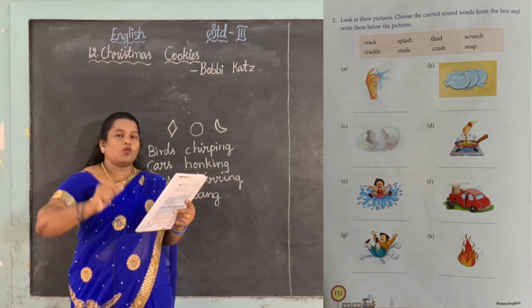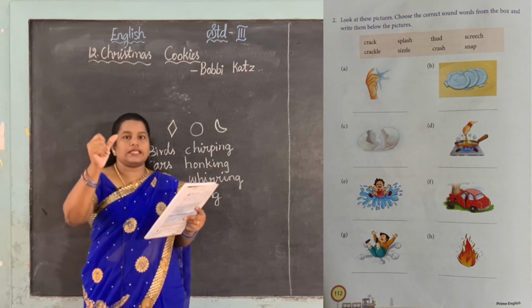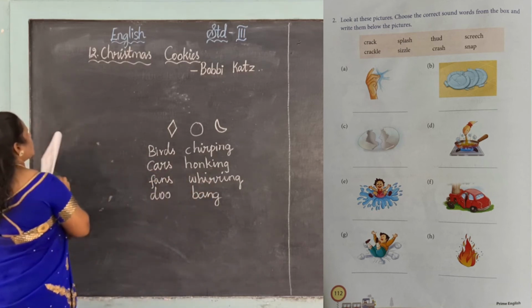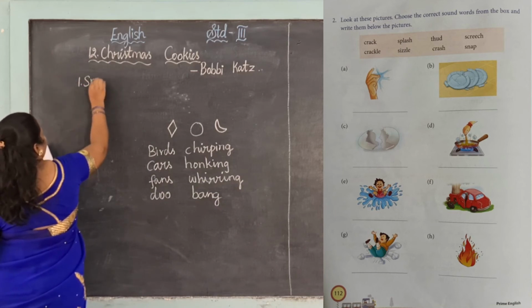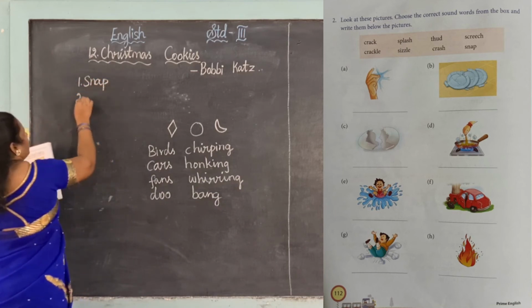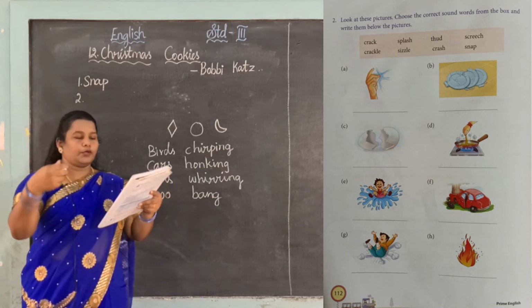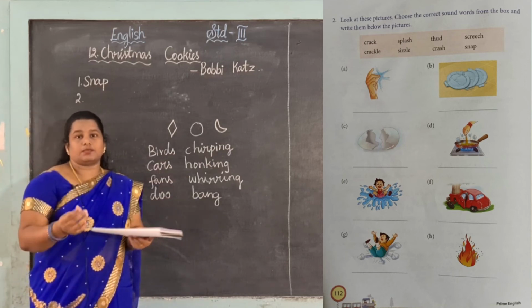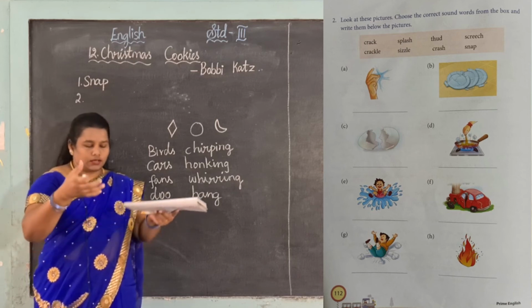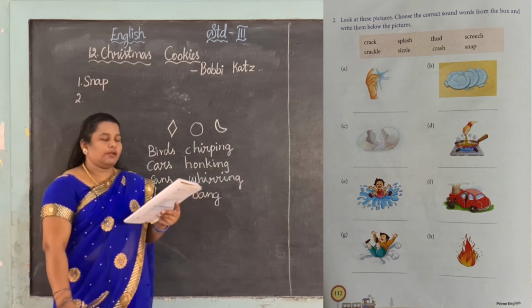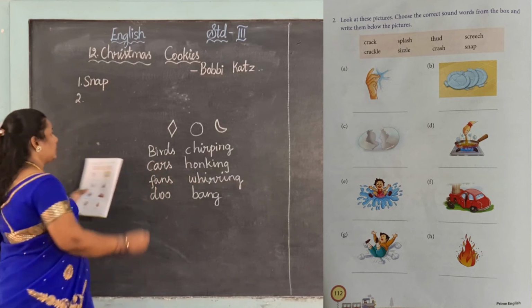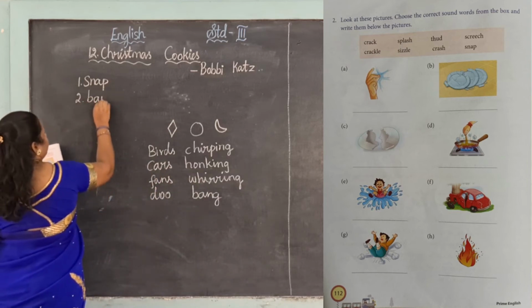When we are snapping, what sound is coming? Snap. So the first answer is snap. Next, the second one. When we put down plates, plastic plates or glass things, it makes the sound bang. So the second one is bang.